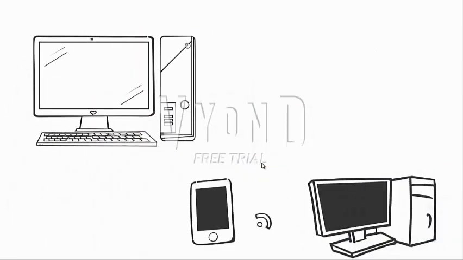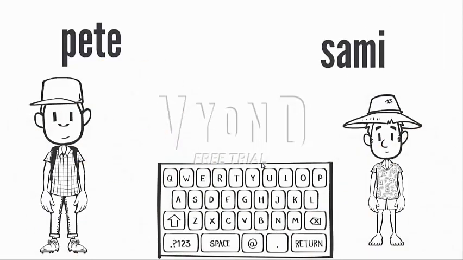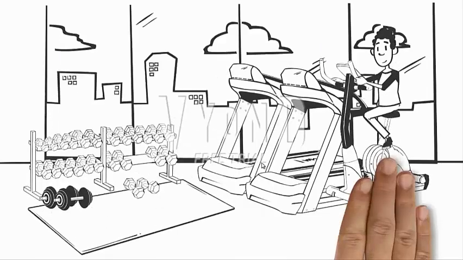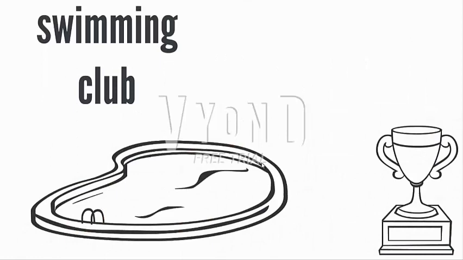In the computer club, they learn some new animation, they learn how to use a computer, and they learn some good things about how to use a USB, mouse, and laptop, and such stuff about how to use a computer. In page 23, I can see Pete is sending an email to Sammy, telling him about the sports club. Sports club is how to do sport. In the school club, they learn how to do sport. Like we can see in here, some boys are doing sport. Especially, we'll speak about the swimming club that Pete has enjoyed this year.